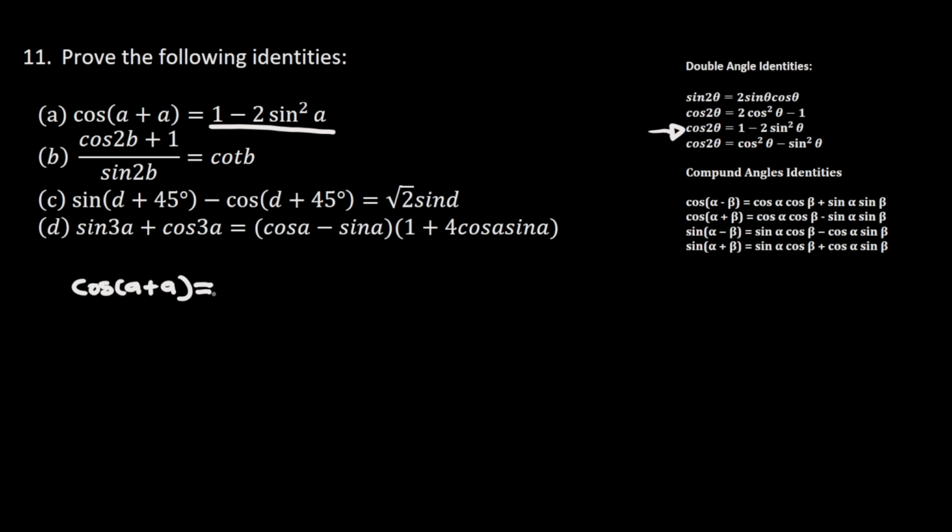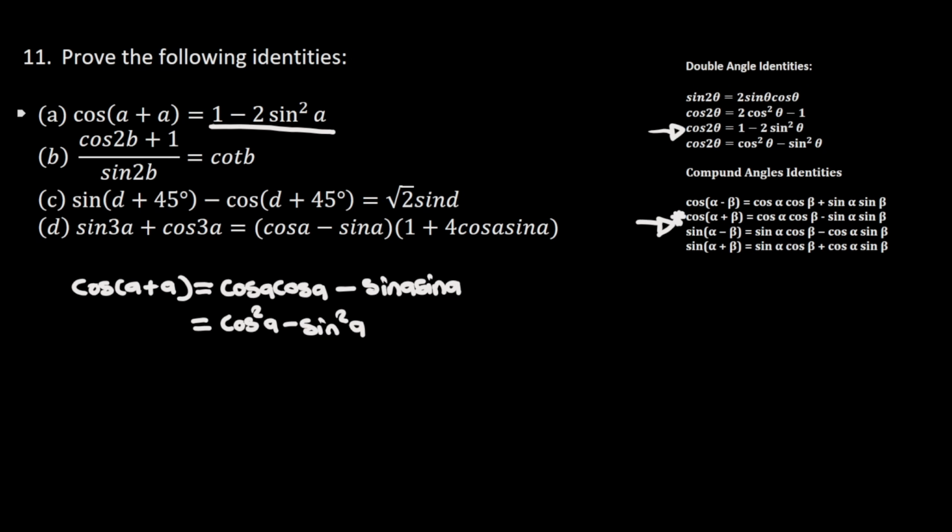So we know that this is going to be equal to, we are going to use this compound angle identity here. We know that this is going to be equal to cos of A times cos of A minus sine of A times sine of A. This is because our alpha will be equal to A and our beta will also be equal to A. So when we use this double angle identity, this is what we are going to get. And this is going to be equal to cos square A minus sine square A.